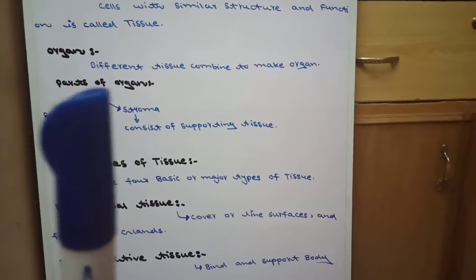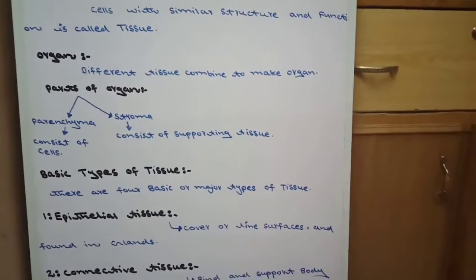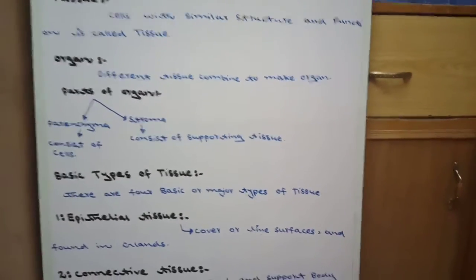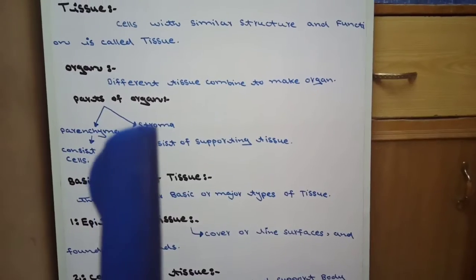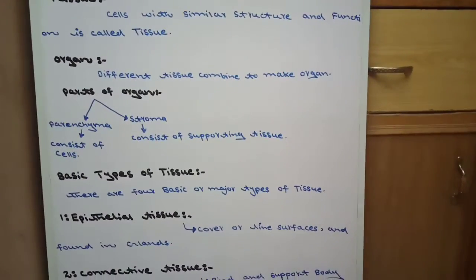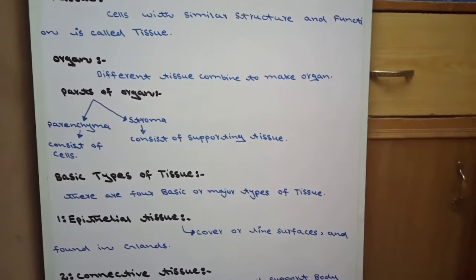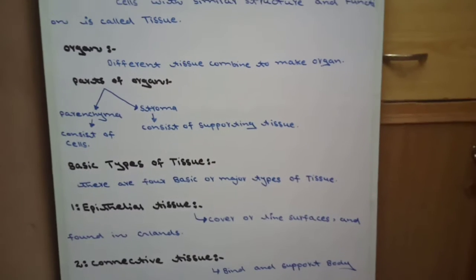Now, parts of organ. Regarding histology, these parts of organ are very necessary. Every organ has two parts. Number one, parenchyma. Number two, stroma. What is parenchyma? Every organ has specific cells which are different from other organs.